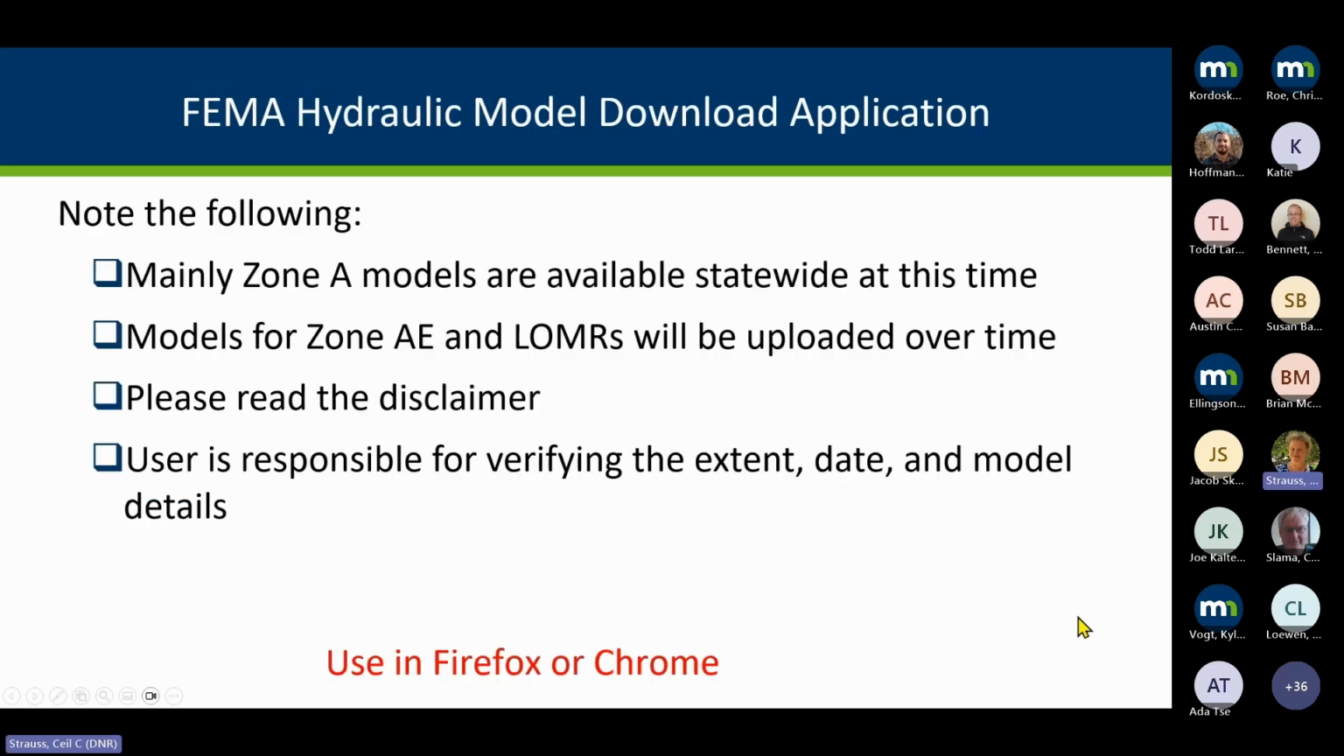So again, mainly we've got newer Zone A models getting loaded in here. We're working on trying to get some of the older models in there, but it depended on which counties our staff were involved in pulling together the data and doing modeling for those counties. Please read the disclaimers and make sure it's the model you want for the reach you want and things make sense. And we appreciate when folks do reach out if they notice discrepancies, because we want this to be the best information for that site.